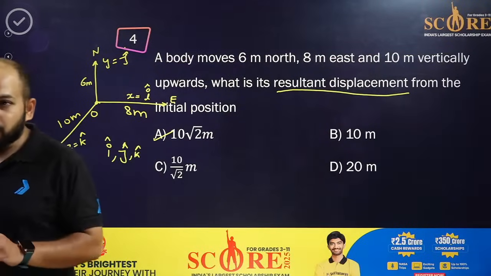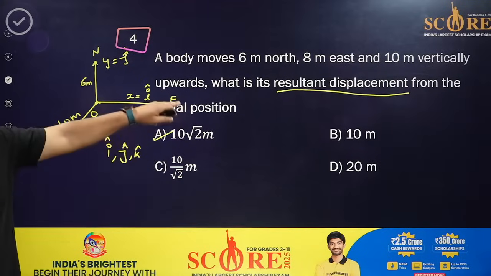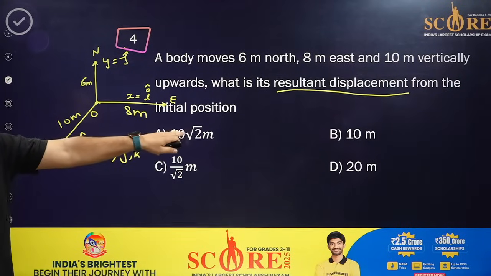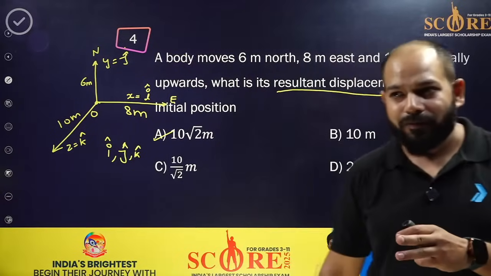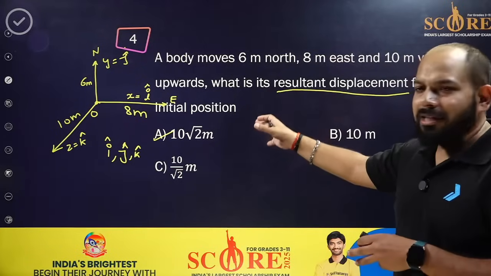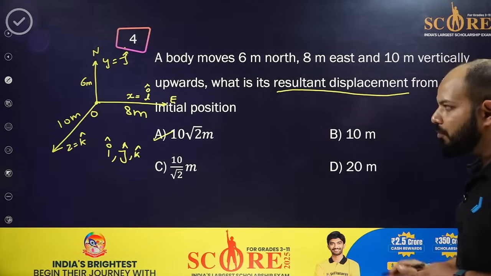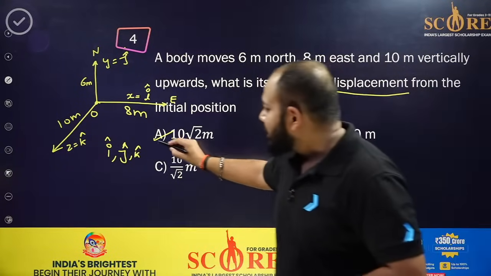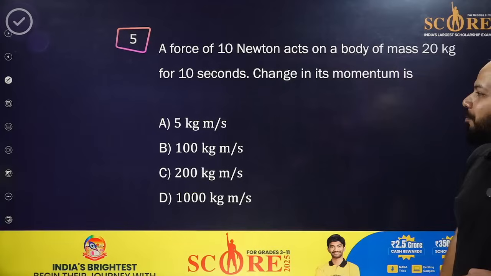Okay, so I hope it's been clear. The direct one, Chetan, you can do it, no issues with that. But this is the one which I want to tell you so that you can do the questions from the vector if it comes like this. It's not that much tough. You just write the coordinates, take the magnitude of it and put the square root and then do the square of it. Nothing you have to do, okay? Clear? So yes, the answer is correct. Very good, Chetan. The answer is 10 root 2. Very nice, everyone.